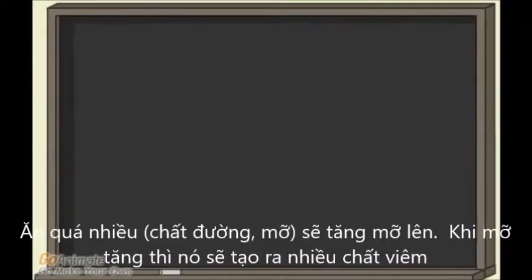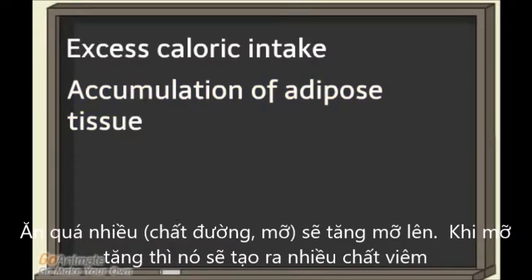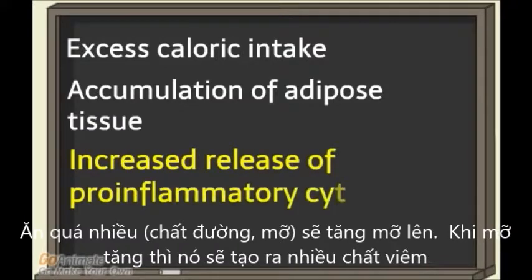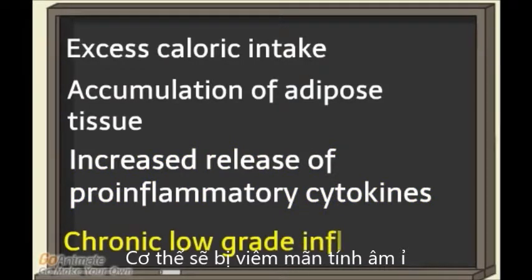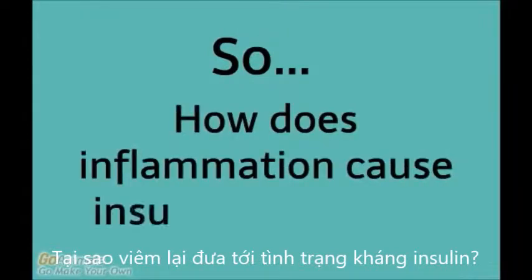Let's do a quick review of what we've learned so far. Excess caloric intake leads to the accumulation of adipose tissue in your body. As the amount of adipose tissue increases, so does the release of pro-inflammatory cytokines. Pro-inflammatory cytokines lead to the development of chronic low-grade inflammation. But how exactly does inflammation lead to insulin resistance?